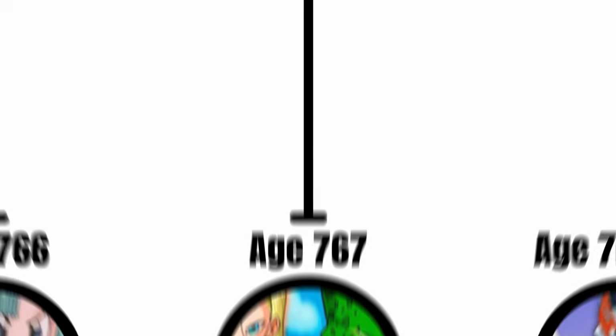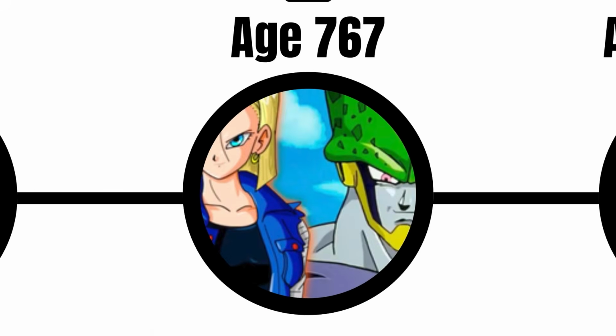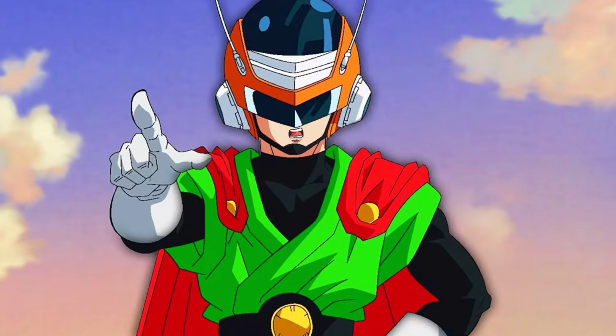Also, in age 767, the alternate movie events of Super Android 13, The Return of Cooler, Broly the Legendary Super Saiyan, and BoJack Unbound happen as well. Age 767 to 774, the Great Saiyan Saga takes place.